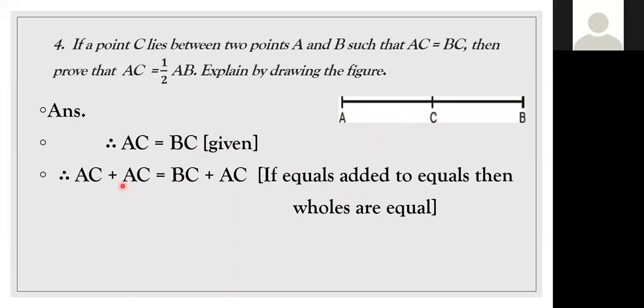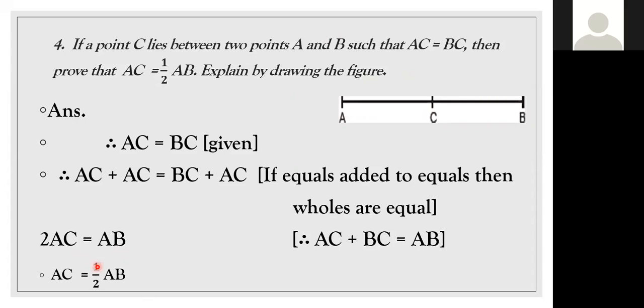See this left side, if I add AC, AC plus AC is 2AC, right? What about BC plus AC? Is it AB, children? So 2AC is equal to AB. Does anyone have any doubt? Any doubt? Then AC is equal to half of AB. This 2 will go to the denominator on the right side. Does anyone have any doubt in this sum?